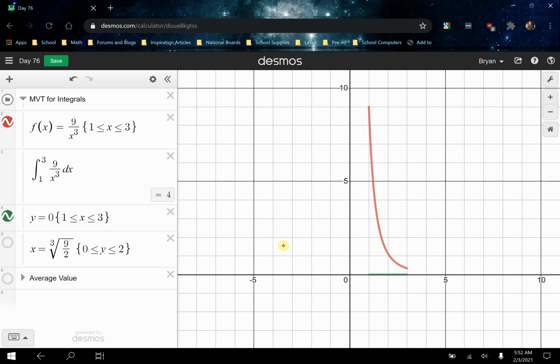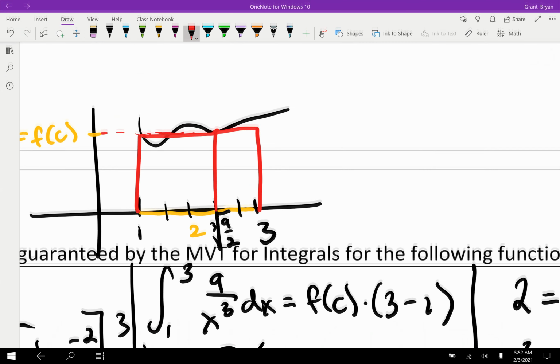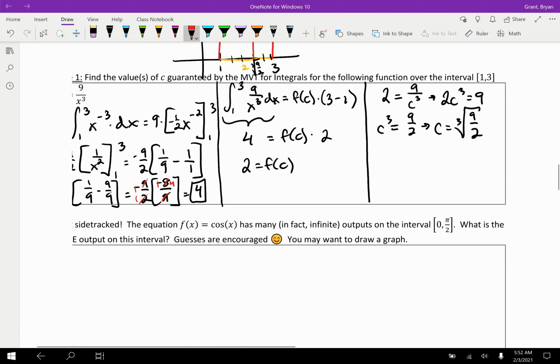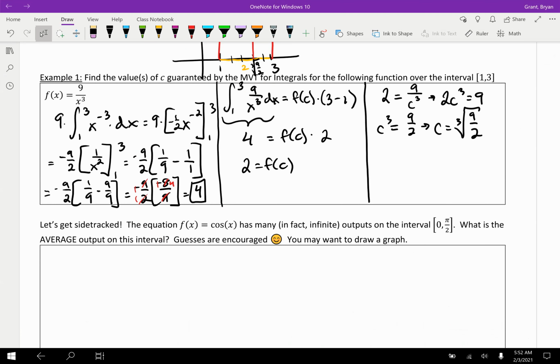Here is the base, from 1 to 3, and then here is the height. So this is where the cube root of 9/2 is, and we drew up to the graph, and then the rectangle would be outlining along the green portion with a height of the purple, and that rectangle, or in this case actually a square I think, would have the same area as beneath the curve. Great. There is our mean value theorem for integrals.